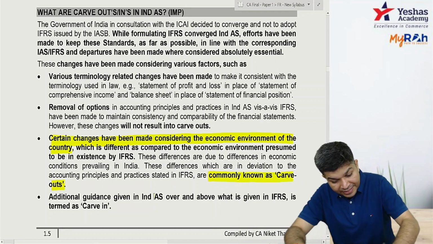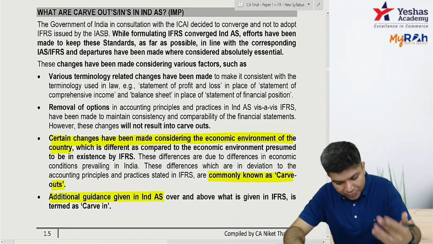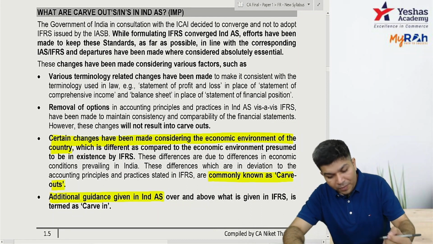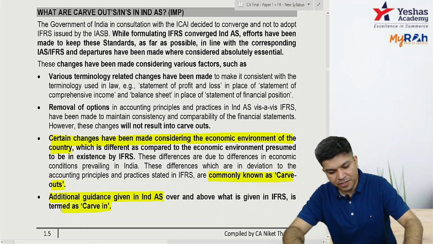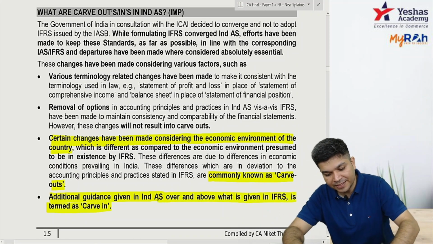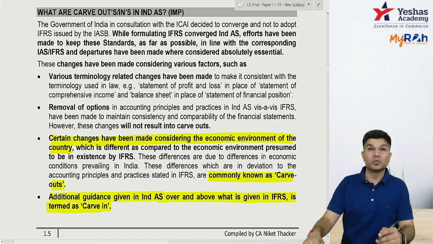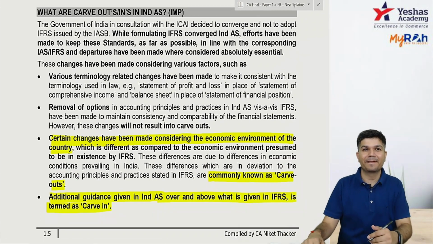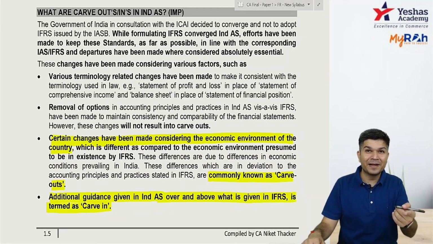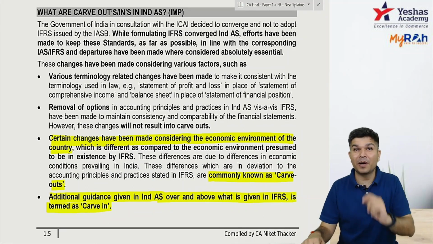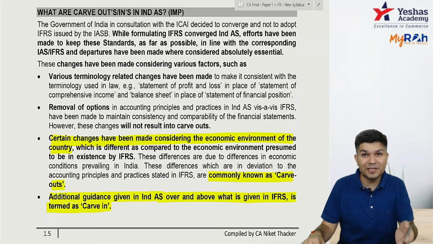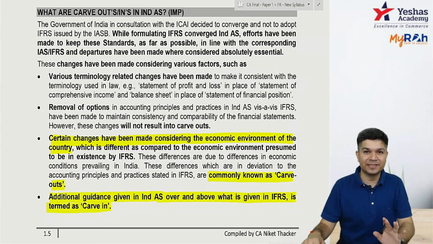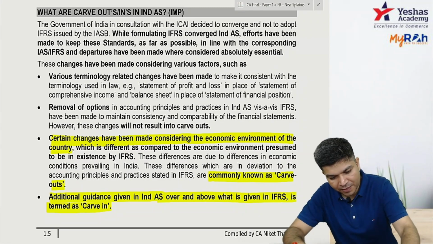Second, additional guidance which we give over and above what is given in IFRS. Something which is not there in IFRS, we added, is carve in. Something which is there in IFRS, but we change the treatment, that's carve out. Something which is not there in IFRS, we added, that's carve in. Clear? Carve in, carve out.